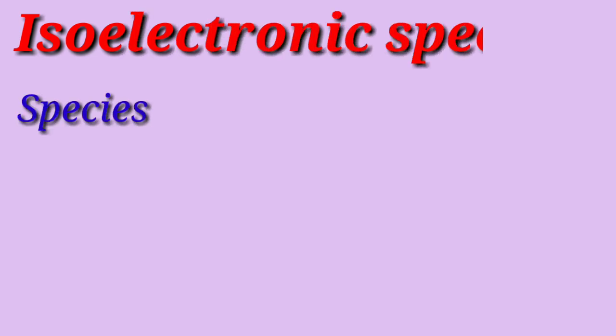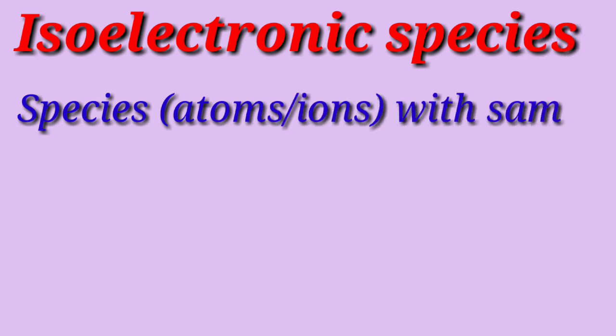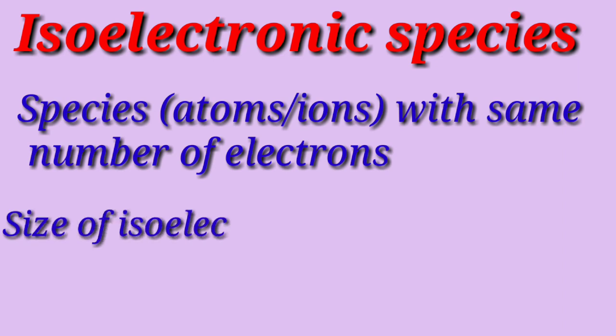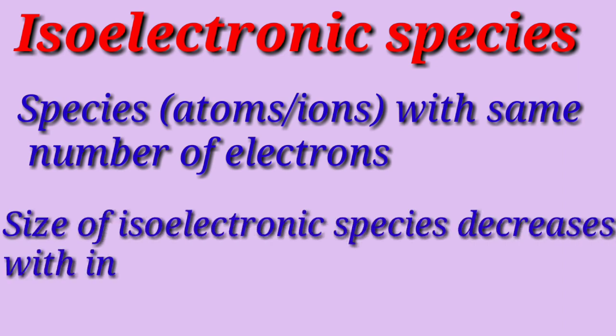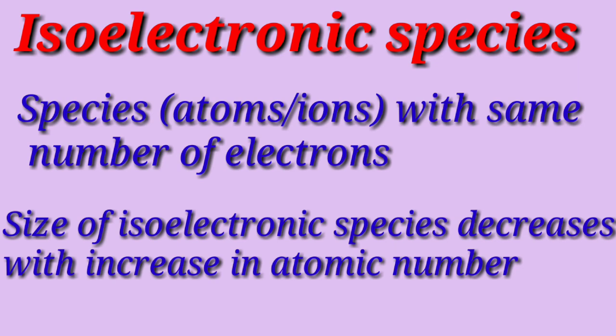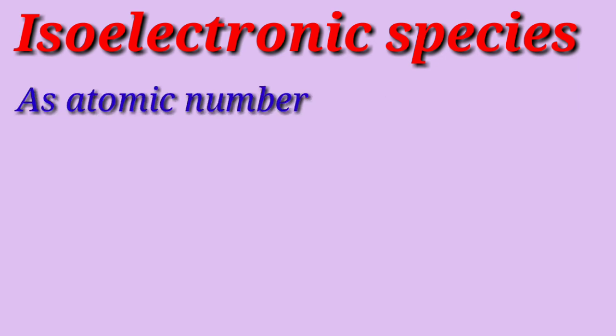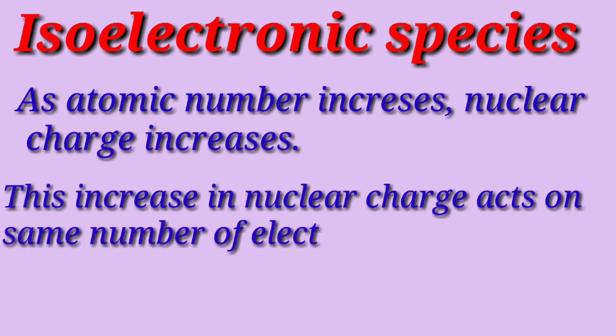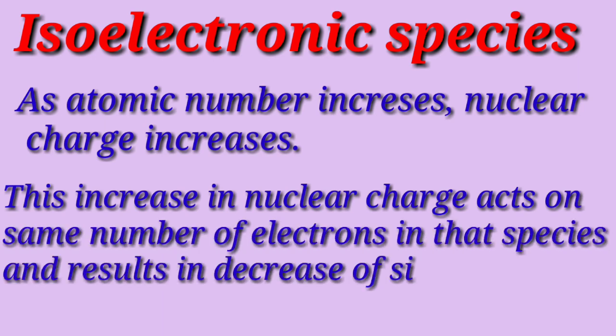Students, now let us discuss isoelectronic species. These are those species which have the same number of electrons. For isoelectronic species, the size decreases with the increase in atomic number. This is because with increase in atomic number, nuclear charge increases. However, this increased nuclear charge acts on the same number of electrons in the species and results in a decrease of size.